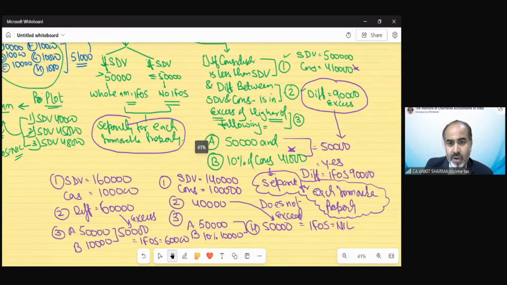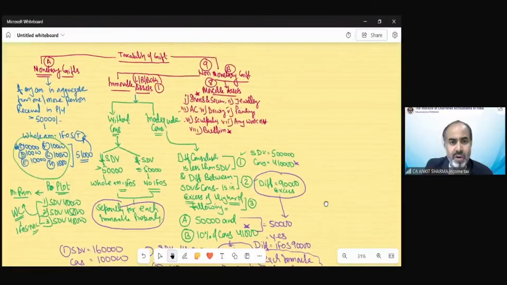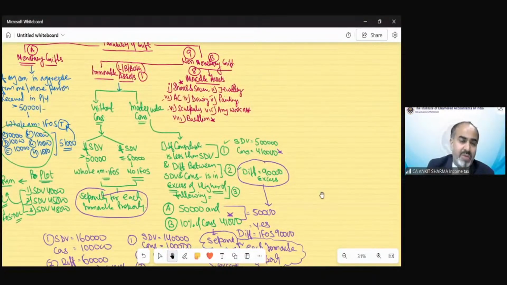So that was the treatment of immovable property. It's not completed yet. We have just discussed the provision for immovable assets, and that was in two parts, without consideration or inadequate consideration. Now we have the provisions for other movable assets, and let me tell you, now it is very easy. This part is the only difficult one. All other parts are very simple. You can see the without consideration concept is so easy. But this inadequate consideration part is a little complicated because we have to compare in the case of each and every immovable property. But other cases are so easy to solve.